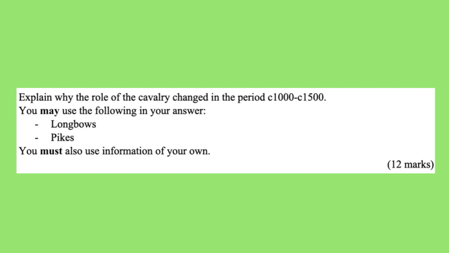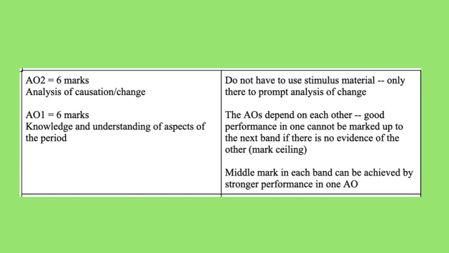Explain why the role of the cavalry changed in the period circa 1250 to circa 1500. You may use the following in your answer: longbows, pikes. You must also use information of your own. 12 marks. Here's the mark scheme for this question, which you can find out about in more detail in our